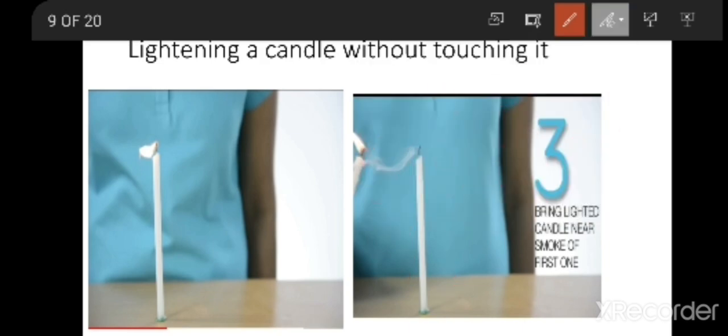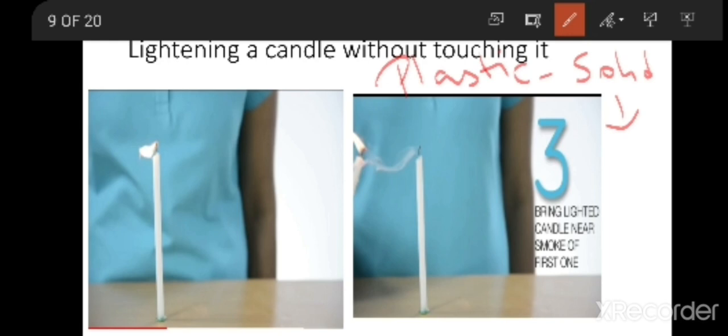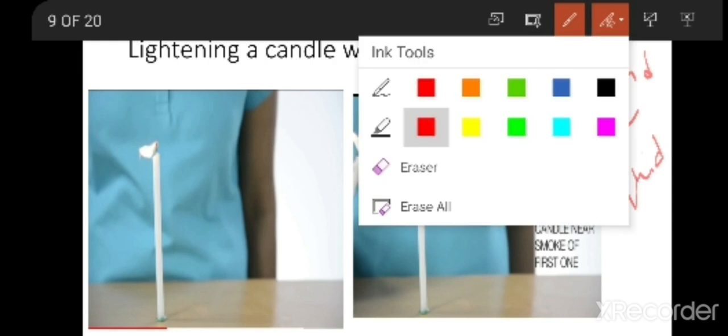If you see plastic, you all know your pen is made up of plastic. In our home, chairs are made up of plastic. So, plastic generally, when we see it, will be in solid form. But when you heat this solid form of plastic, it melts and turns into liquid form. So, depending upon their temperature, these materials also exist in different states.